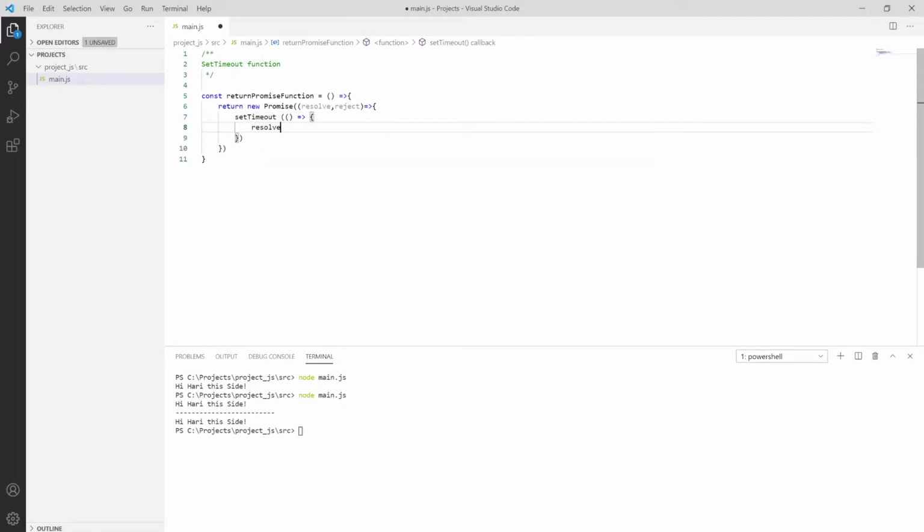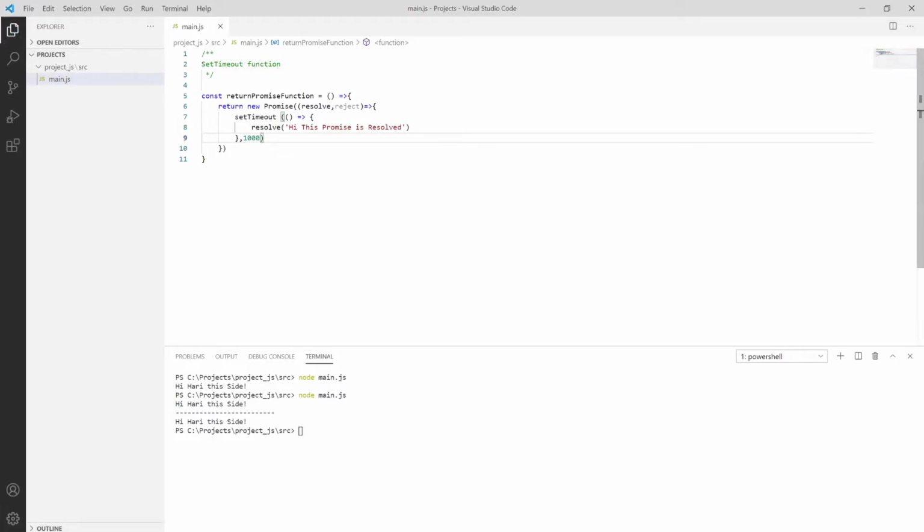So we have resolve, and then it will print hi, this promise is resolved. Or we can make the delay after the curly braces, which will point to this one, and I'm making the delay 100 seconds. So that's how you can define a function with the help of this.